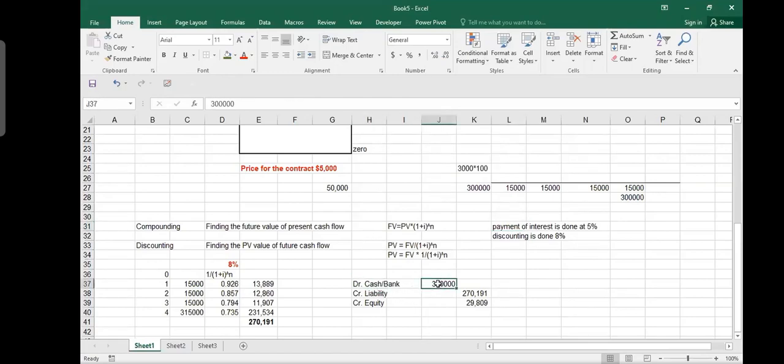So I took 300K, and then I promised to make these payments, and the present value of these payments, when discounted at 8% for me, is 270. So I say that my liability as of today is 271.91, and the difference between these two goes to my equity. This is my benefit for issuing the shares. I receive this much and I pay back this much.